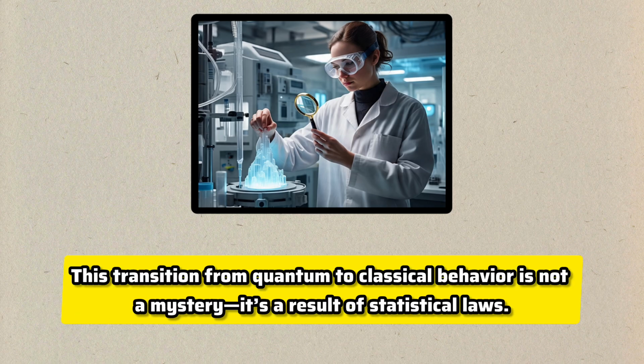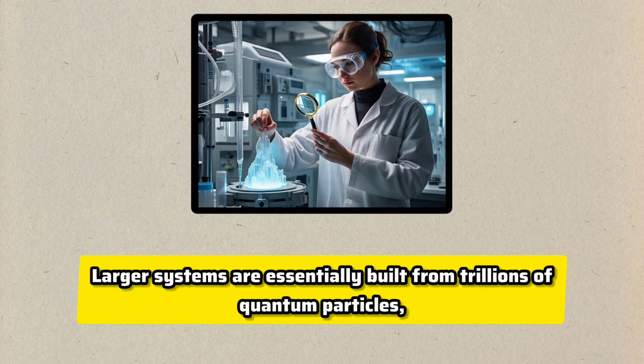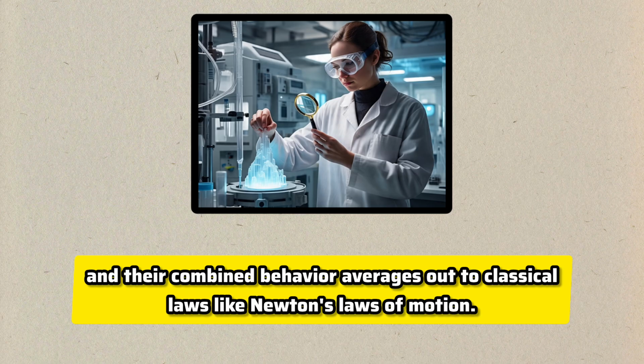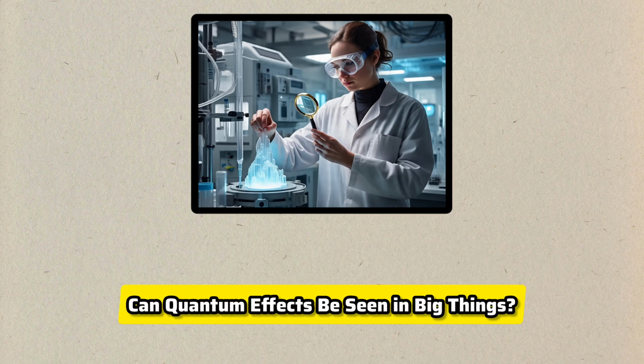This transition from quantum to classical behavior is not a mystery, it's a result of statistical laws. Larger systems are essentially built from trillions of quantum particles, and their combined behavior averages out to classical laws like Newton's laws of motion.